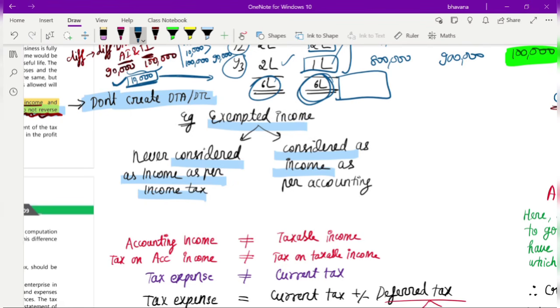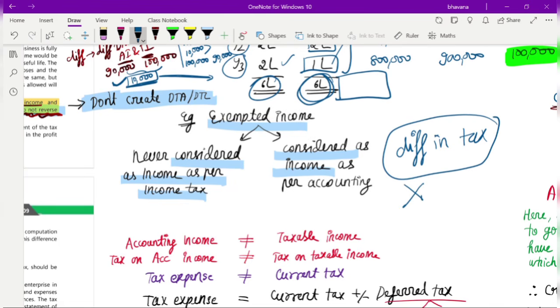So where the income is higher, you will pay more tax. Where the income is lower, you will pay less tax. Here also there will be a difference in tax. But this difference in tax, you will not book as deferred tax. Why? Because in the coming years, this is not going to get reversed. This exempted income will not get reversed, due to which you will not be able to book the tax difference as your deferred tax.